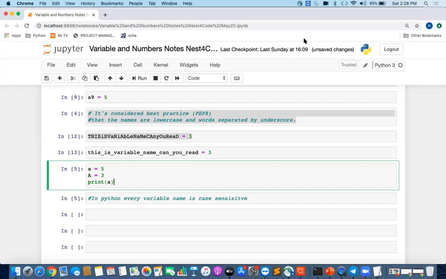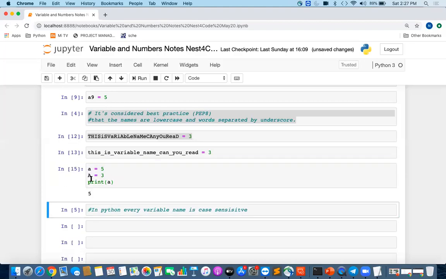In Python, all variable names are case sensitive. So this will mean two different variables. These are two different variables. So what would be the output of this, 5 or 3? It will print 5. Why? Because this is a separate variable and this is a separate variable.